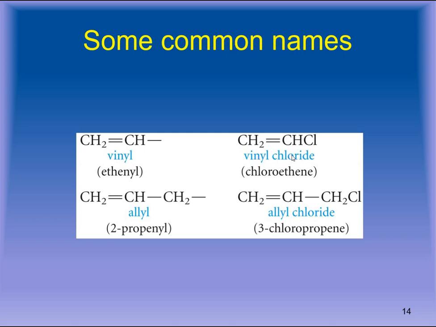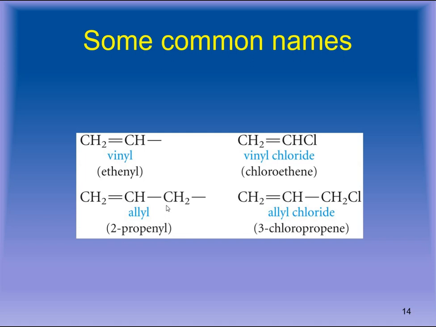Similarly, if it is attached with something else, like here it is attached with a chloride group, it would be called vinyl chloride. This is a vinyl group and this is a chloride group, so it would be called vinyl chloride, or chloroethene is also the name of the same compound. This group, when propane is holding a double bond, it becomes propene, and when from the last carbon atom there is attachment with something else, this group is called an allyl group. It is also called 2-propenyl.